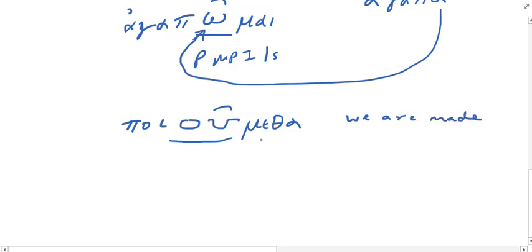Okay, poieo means to do or make. This is present, middle, passive, and we're going to give it the passive translation value because to make can be made passive because it is a transitive verb when it's active, to make something, direct object. Okay, so we are made.